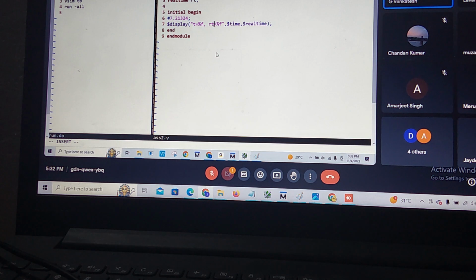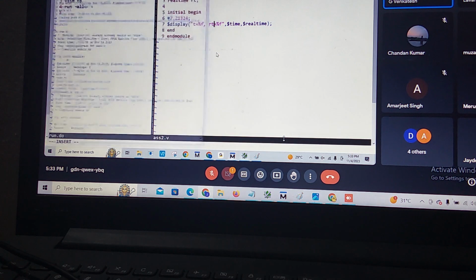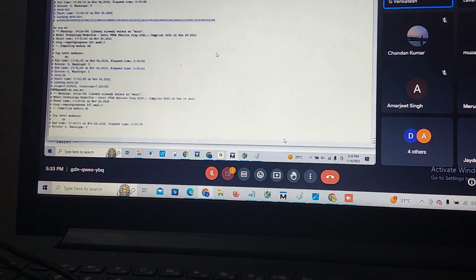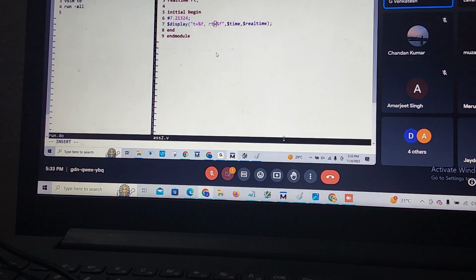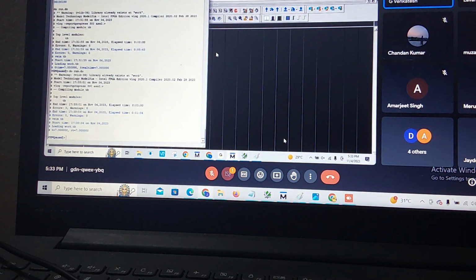Tell me what value is coming. F means fraction part. Still showing the same thing, only after the decimal.